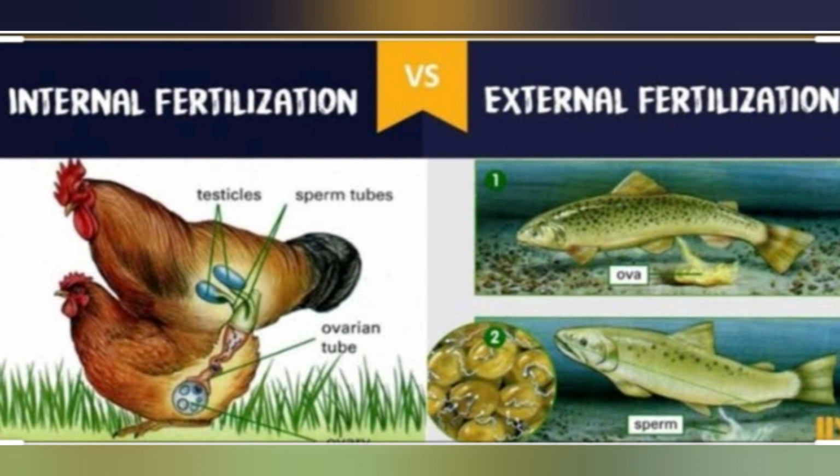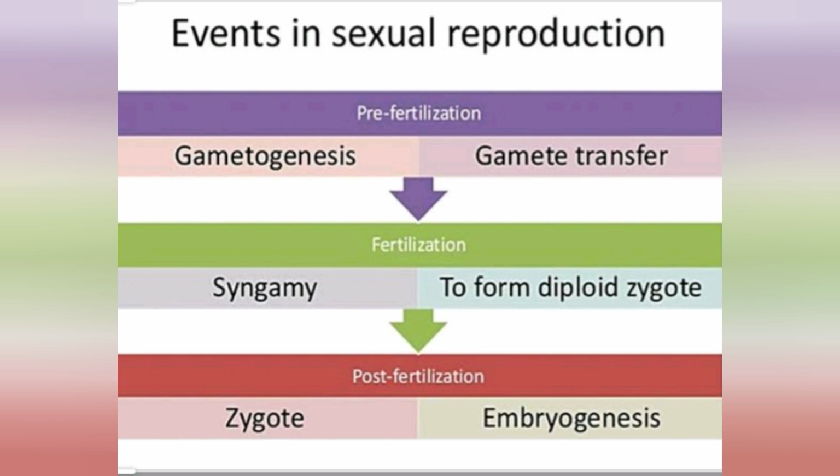Examples are some of the terrestrial organisms, for example, reptiles, birds, mammals, and some of the plants like bryophytes, pteridophytes, gymnosperms, and angiosperms. In this, a non-motile egg is formed inside the female body, to where the motile male gamete reaches and fuses. In seed plants, the non-motile male gametes are carried to the female gamete by pollen tubes. A large number of sperms are produced, but the number of eggs is very low in internal fertilization. The third and last stage of sexual reproduction is post-fertilization events.